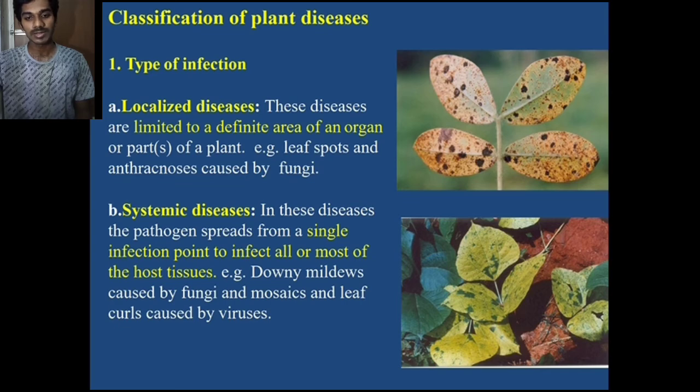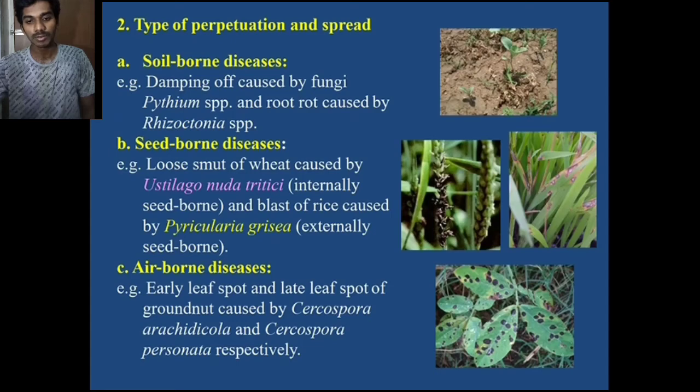Systemic disease. Systemic disease means the pathogen infects from a single portion to all parts of the plant. Example: downy mildew, caused by fungi, and mosaic and leaf curls. Mosaic and leaf curls are caused by viruses.